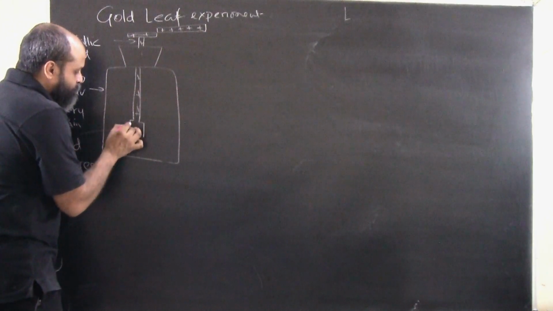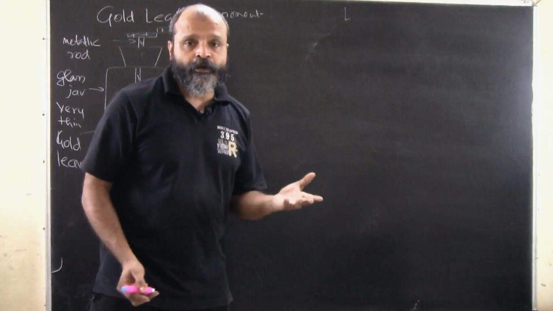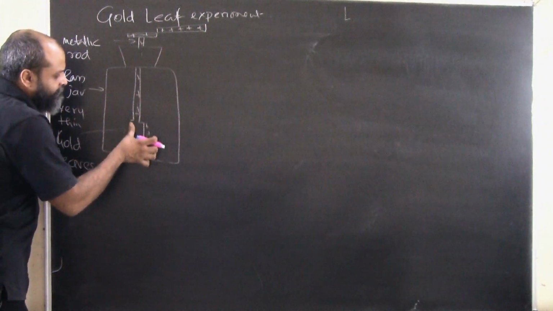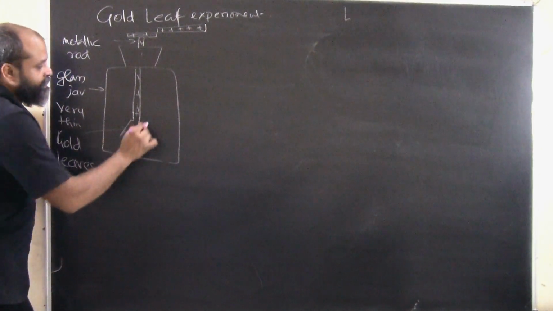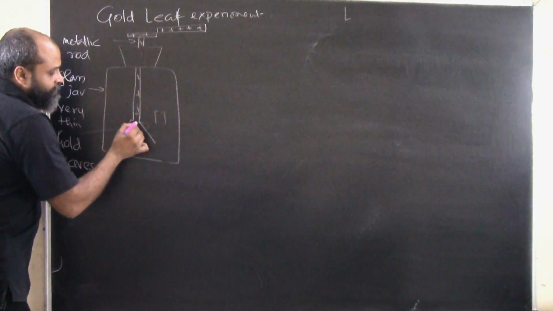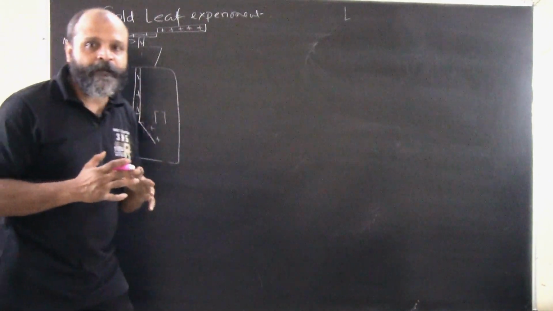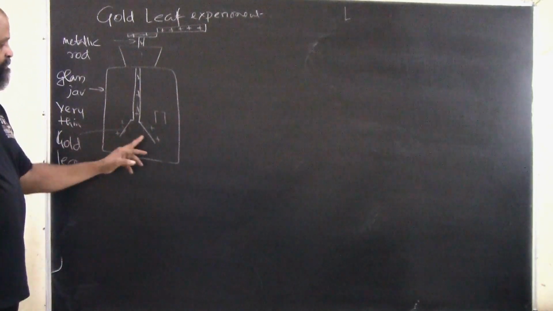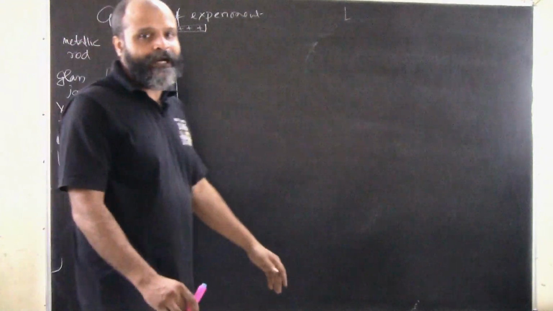The moment it is touched, these positively charged particles will move throughout this, and they will also move into the gold plate. Gold is a metal, so it will conduct electricity. Since these leaves are very thin, they will repel each other and rise up like this. Previously they were like this, but the moment the charges accumulate, since like charges repel each other, they will disperse and the distance between them will widen.